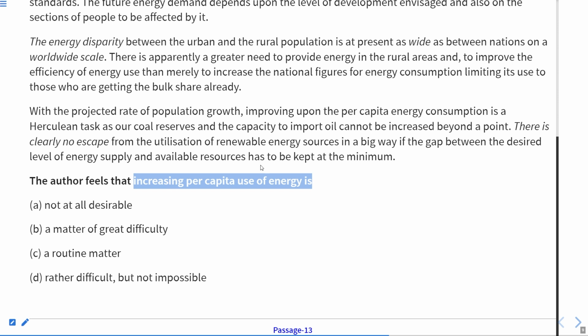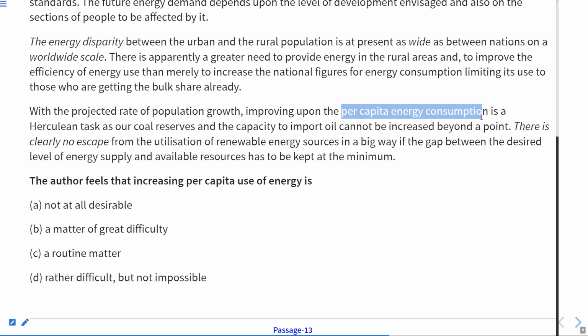As you can see in the last paragraph, while projected rate of population growth, improving upon the per capita energy consumption or per capita use of energy are the same thing. So per capita energy consumption is a Herculean task. Herculean task, as I told you, means which is very, very difficult. Therefore, its answer is a matter of great difficulty. Okay, it should be B, that is a matter of great difficulty. So answer is B. This is again very simple.